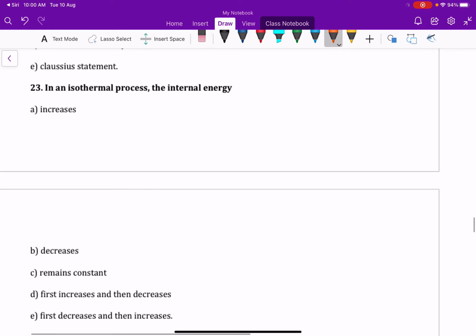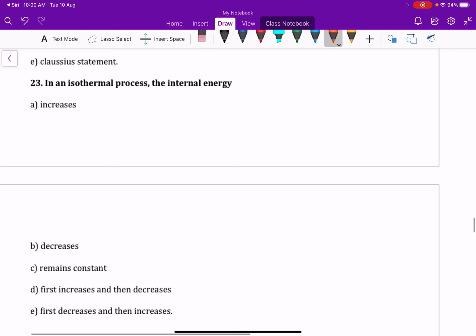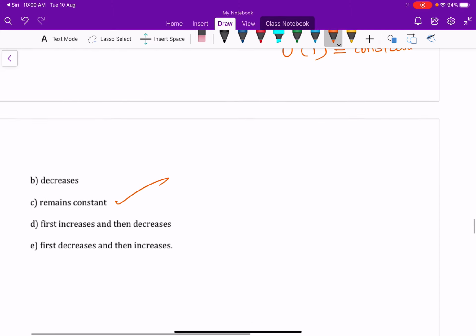In an isothermal process, the internal energy: isothermal process is nothing but temperature is constant. So internal energy depends only on temperature. So internal energy is constant as the temperature of the gas is constant. So this is the correct answer.